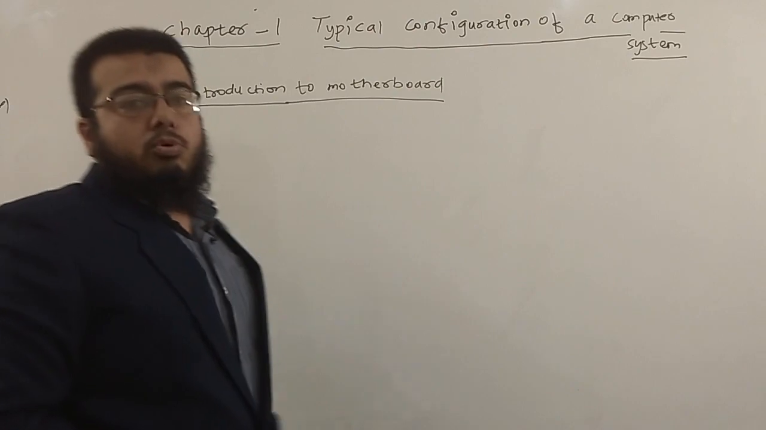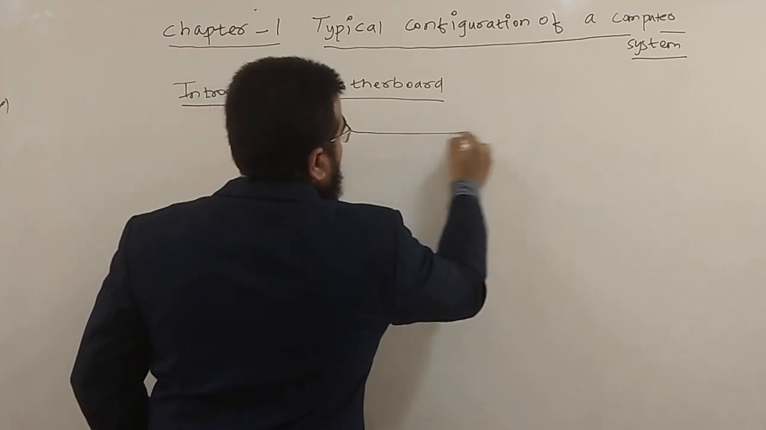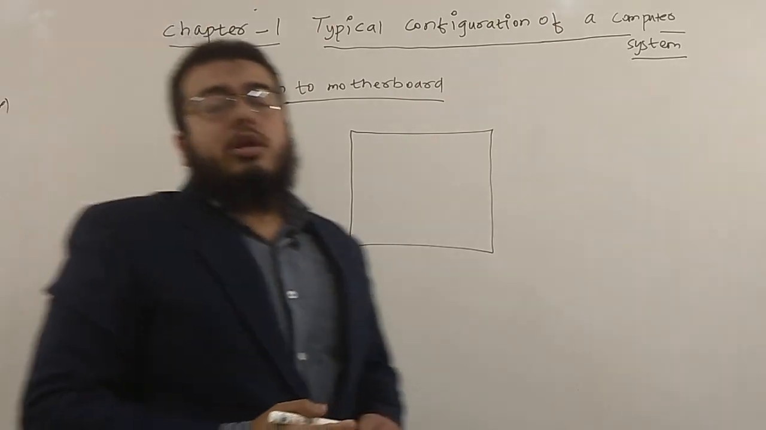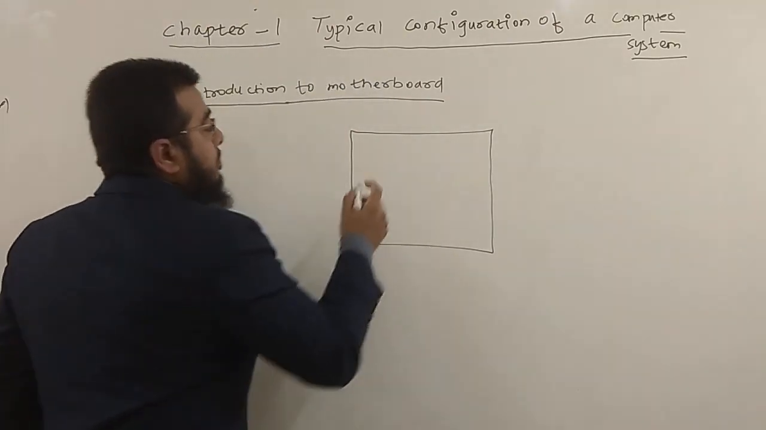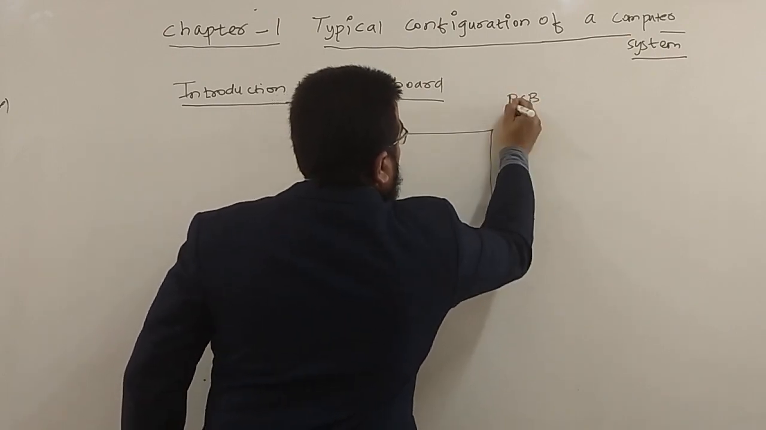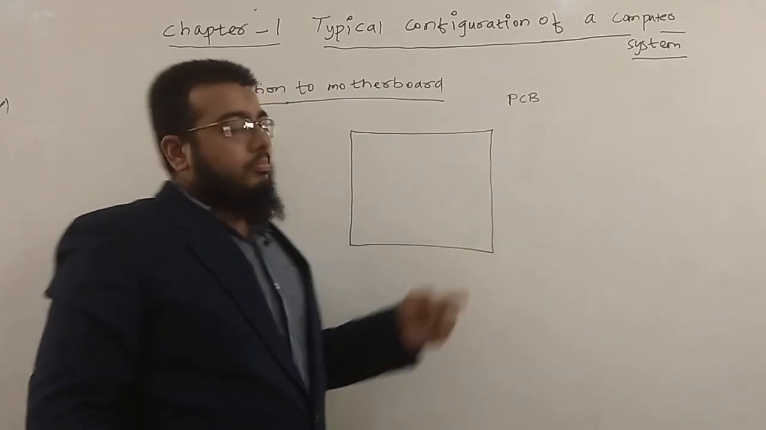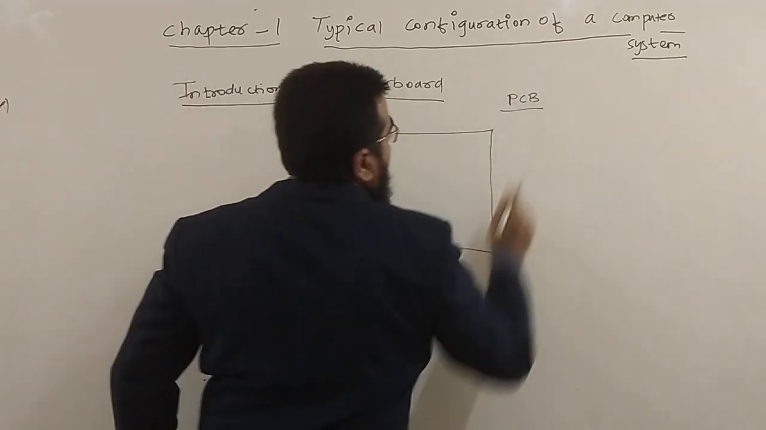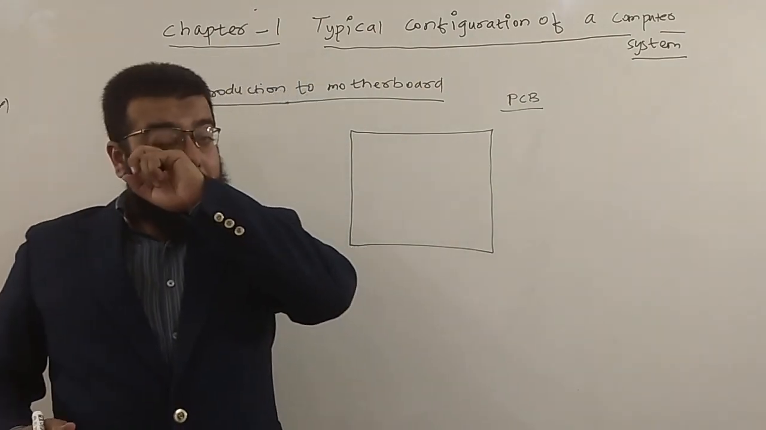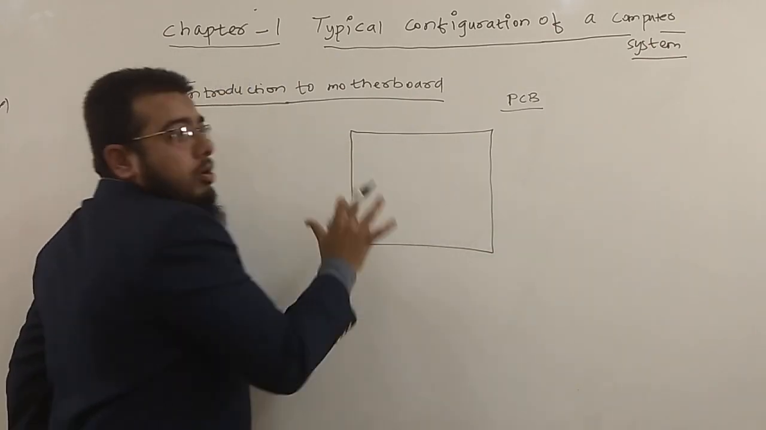What exactly is a motherboard? Motherboard is a system board, or it is more often called a printed circuit board, because everywhere you'll be finding the printing. Everywhere you'll be finding the name of the chipset, the name of the device. So it is often called the printed circuit board, wherein all the components are directly or indirectly connected to it. This printed circuit board contains all the components of the computer.